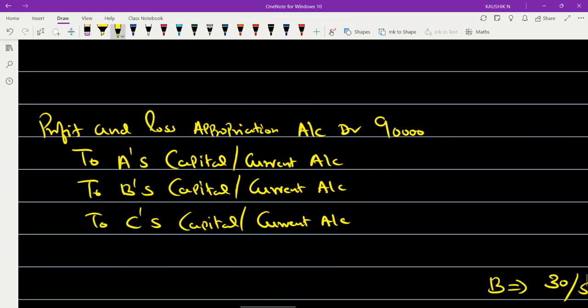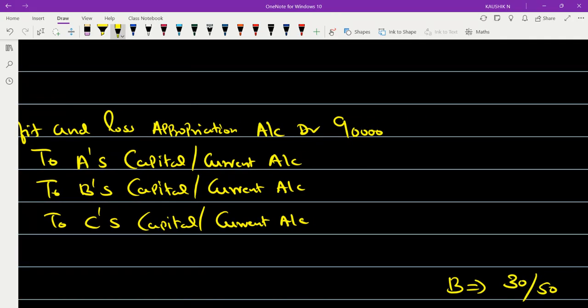Imagine that if there is no deficiency, that means partner B gets the 50,000 that he should get. So it is 20,000 for partner A, for partner B it is 50,000 as we promised, and for partner C you are also getting 20,000. That means yes, the entry is right.